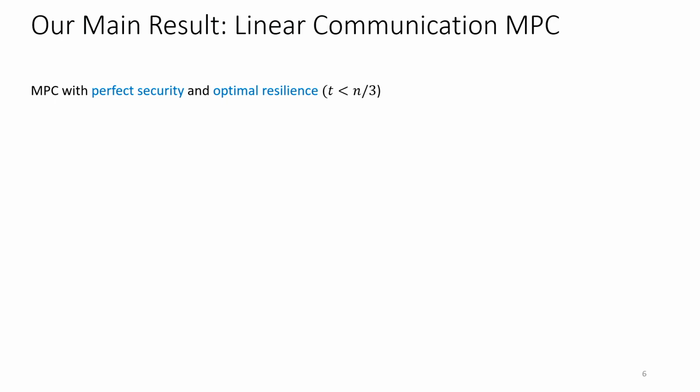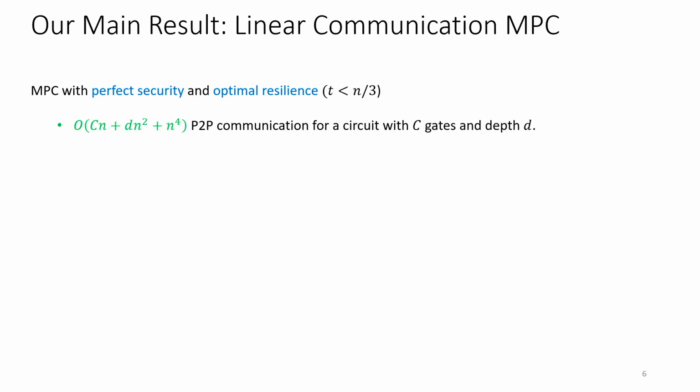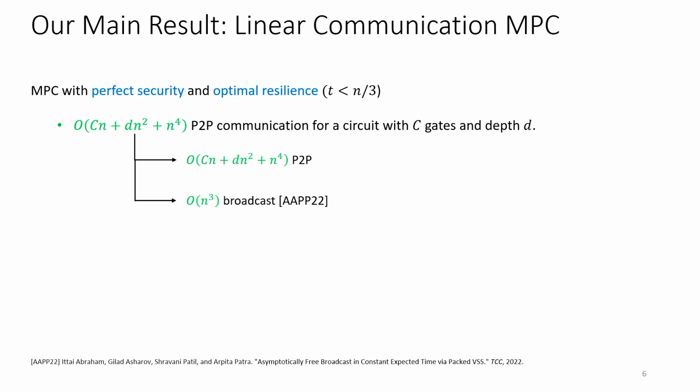So coming to our main result, we give an MPC protocol which has a communication complexity of order of Cn plus Dn^2 plus n^4 over point-to-point channels for evaluating a circuit with C gates and depth D. So looking at it from the broadcast hybrid model, we have a point-to-point communication of the same order and a broadcast communication of n^3, and each party does n^2 communication here. And to instantiate this, we use the broadcast protocol of Abraham, Asherov, Patil, and Patra, which allows us to achieve expected order of depth round complexity.